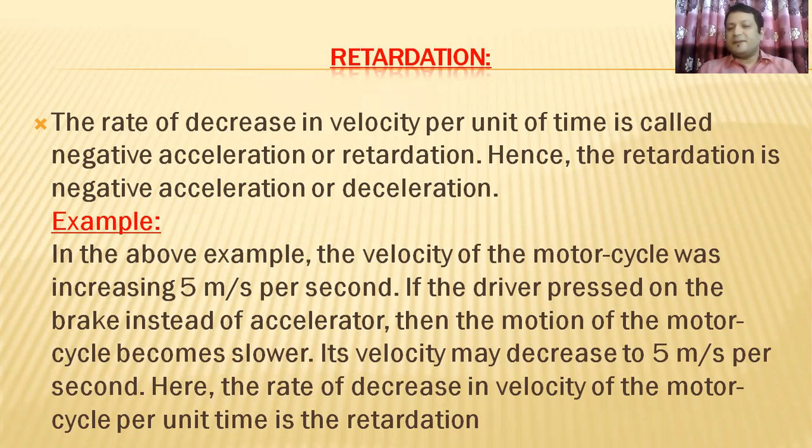Example, in the above example, the velocity of the motorcycle was increasing 5 meters per second. If the driver passes on the rate of acceleration, then the motion of the motorcycle becomes slower. Its velocity may decrease to 5 meters per second. Okay, here the rate of decrease in velocity of the motorcycle per unit time is the retardation.